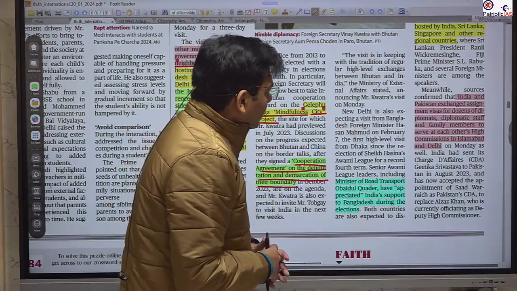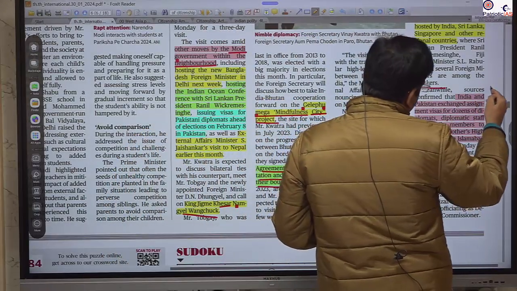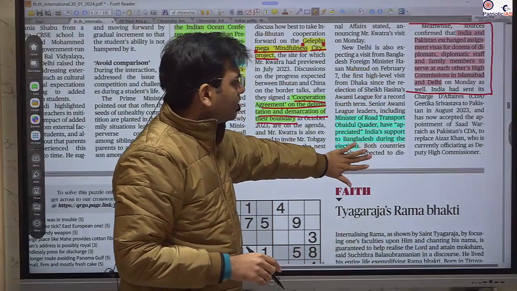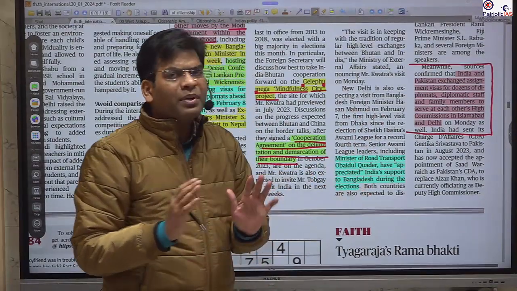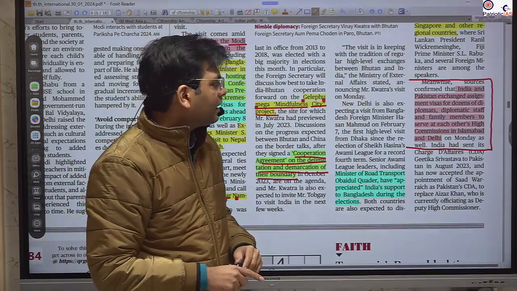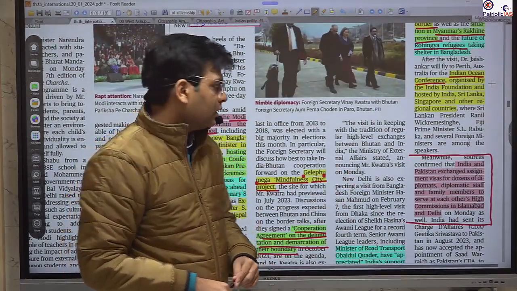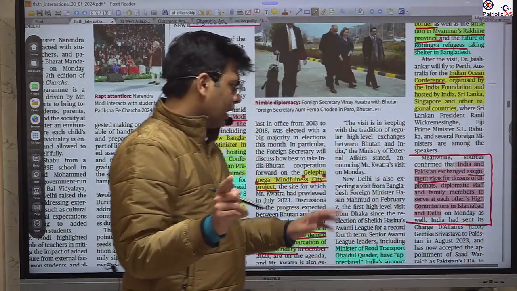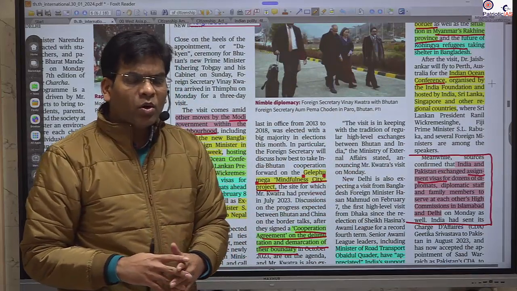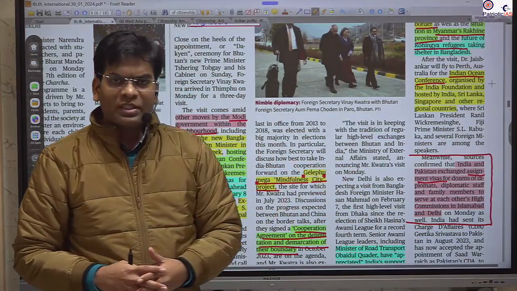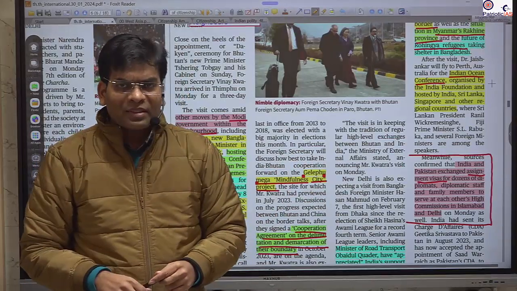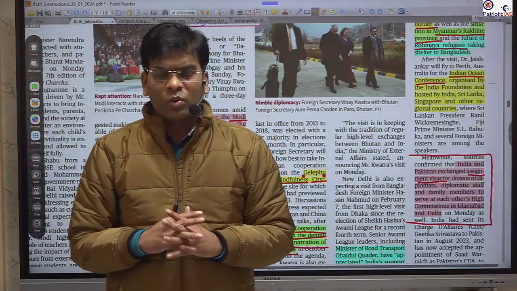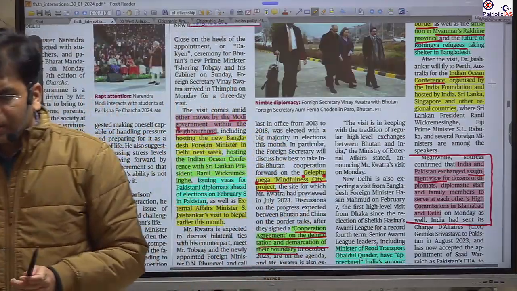There is also a very enthusiastic and energetic development giving hope with respect to India-Pakistan relations. Recently there was a total break between India and Pakistan, but now they have exchanged assignment visas for dozens of diplomats. This is a positive development, and there could be hope that High Commissioners will soon be appointed to occupy these offices. So this is very good. All these developments show that India is following its neighborhood first policy.